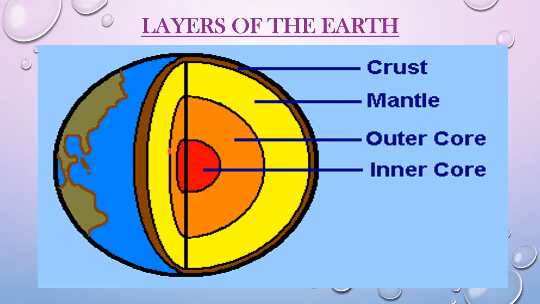The center of the earth is called the core. It is divided into two parts, inner core and outer core. The surface layer is called the crust, that is the outer layer. Both the core and the crust are solid in state. Between the core and the crust, there lies a partly solid rock mixed with the molten rock and metal. Means they are neither too solid nor liquid. They are semi-solid. It is known as mantle. Earth's surface or crust is made up of rock, which you can see beneath the soil or water.